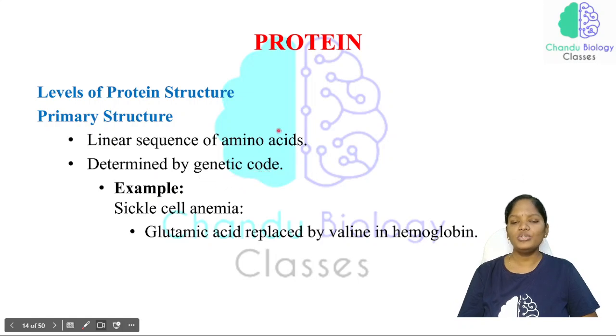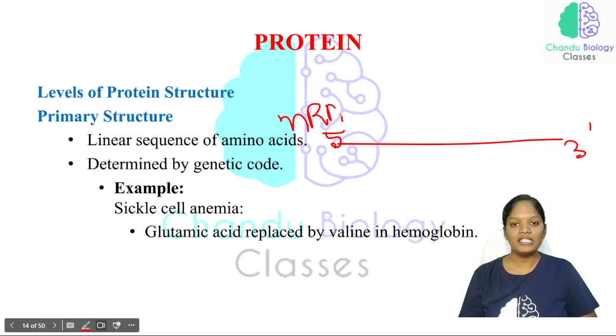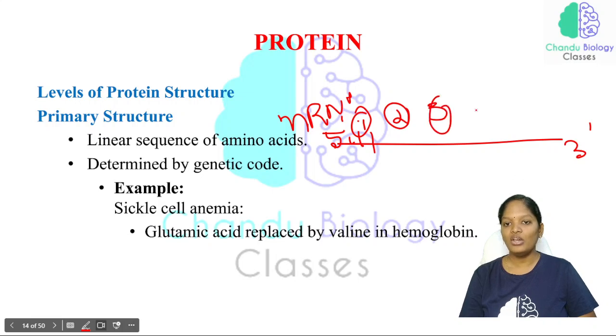And you should know that if there is any mutation, consider this as an mRNA. This is the 5' end and this is the 3' end. The mRNA has just been synthesized, and this is the first codon. 3 bases will be in the first codon, and 3 bases in the second codon, the third codon, fourth codon, fifth codon, and then the sixth codon.